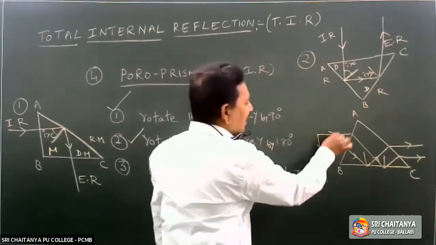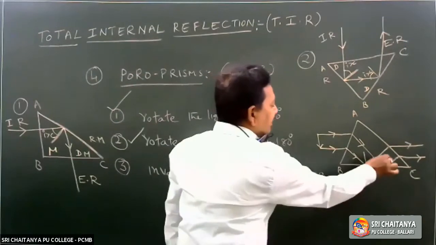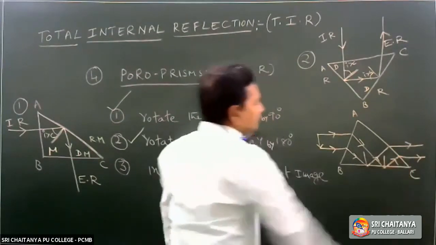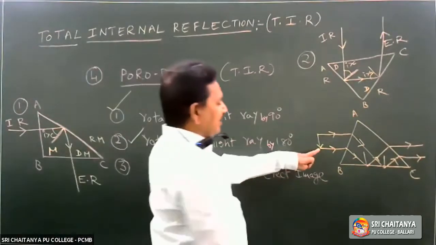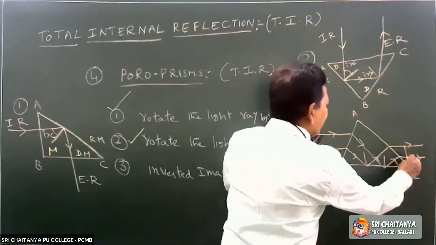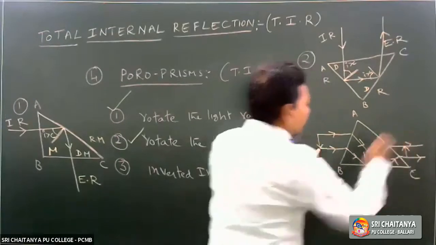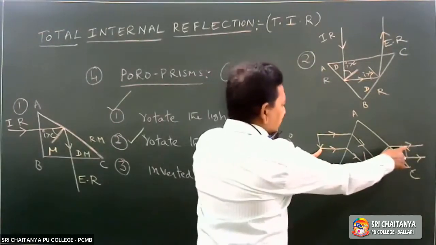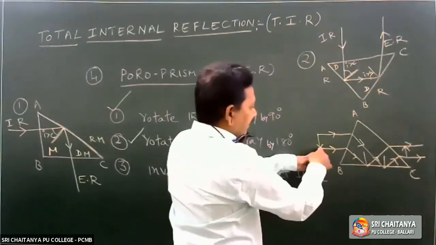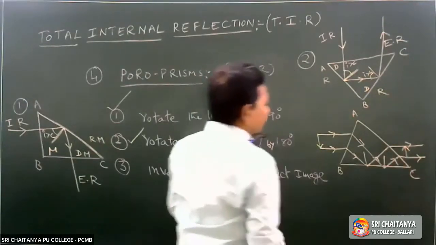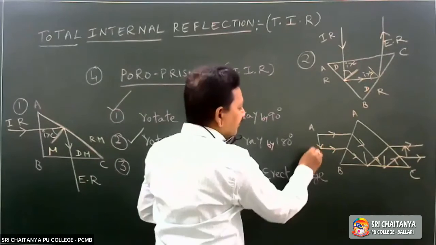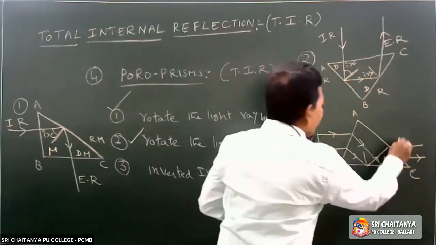Once again, the image will be formed. This is the light ray from the top of the object. Then the image will be formed here. This is the light ray from the bottom of the object, so the bottom will be formed here. So this is AB, this is A dash, B dash.